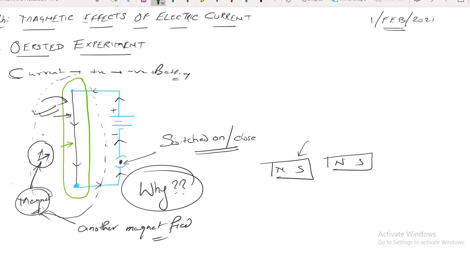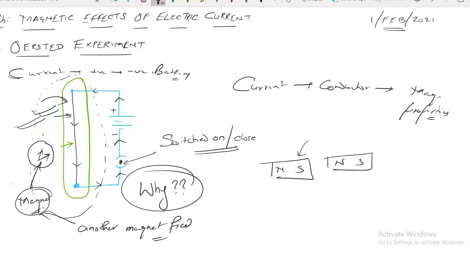That means near this compass there should be a magnetic field, which is deflecting the needle of the compass. Oersted has proved that whenever current flows in a wire, or in a conductor, it shows magnetic properties.